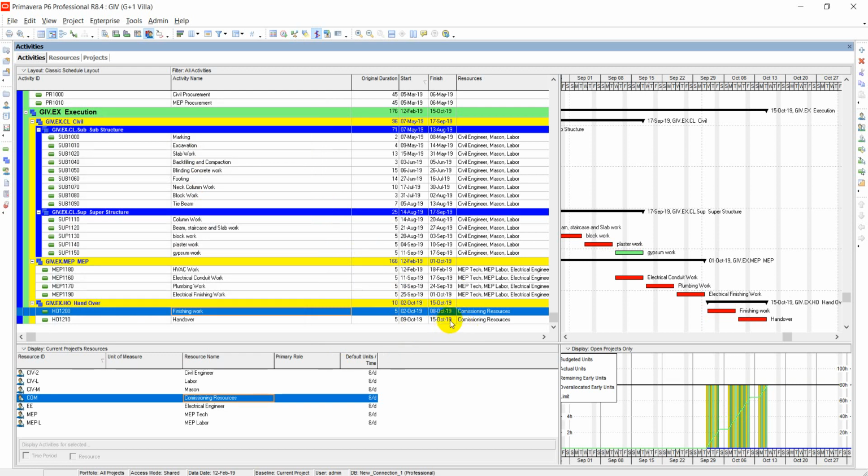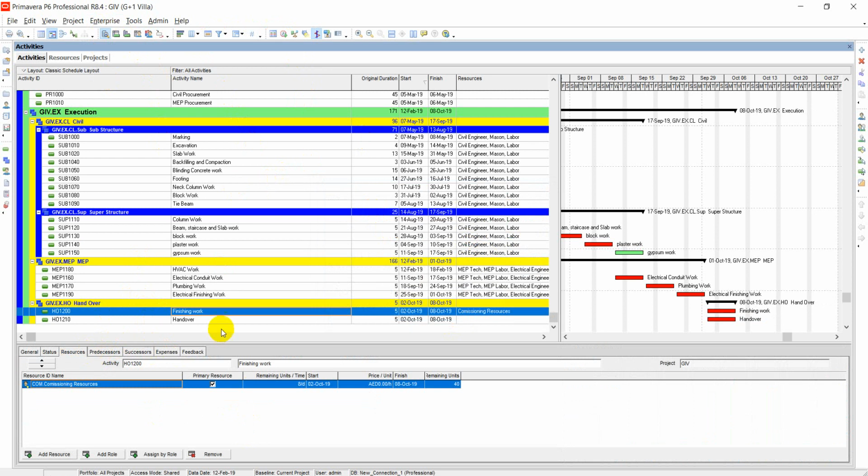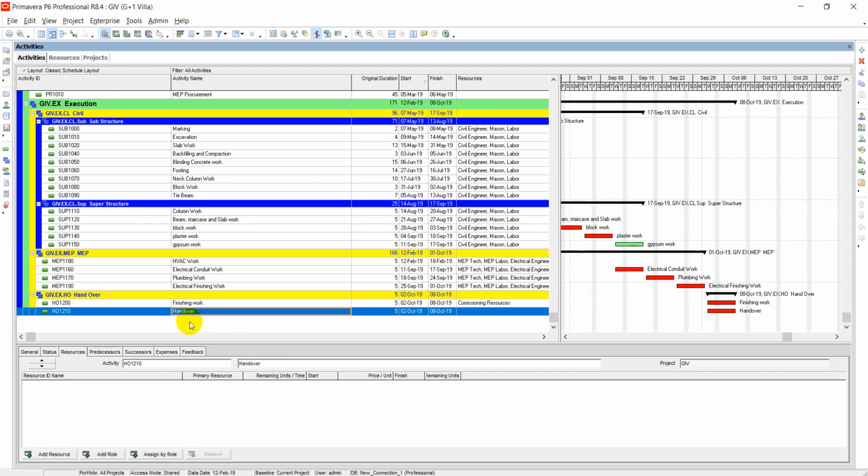Now here there is another way. We can level this manually. Here it is working 8 hours on this activity, and on this activity it is working 8 hours. First we will see here.